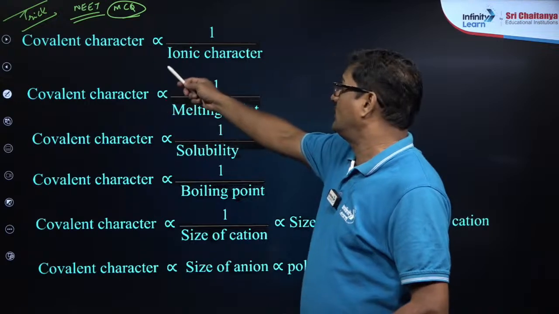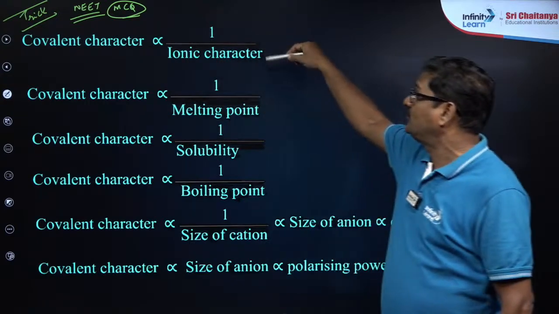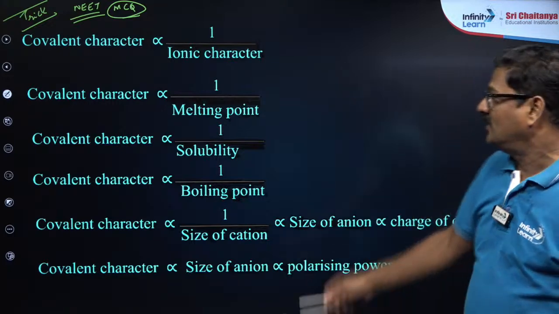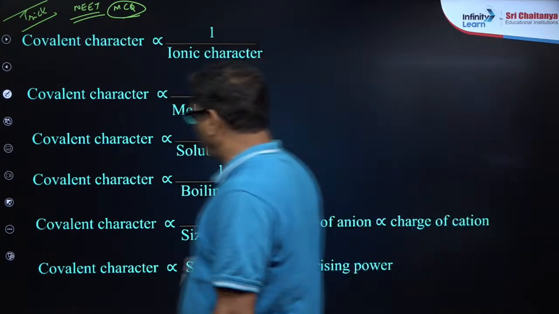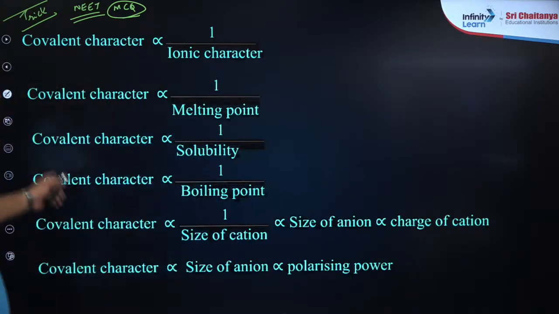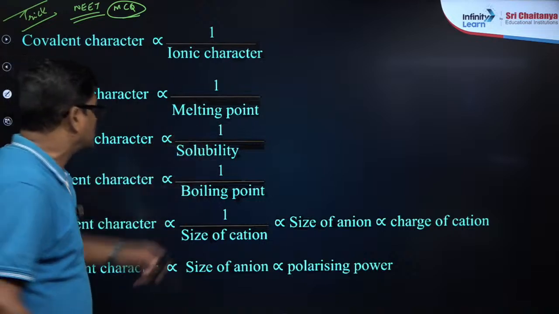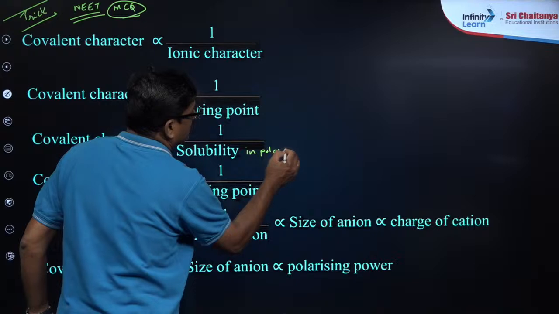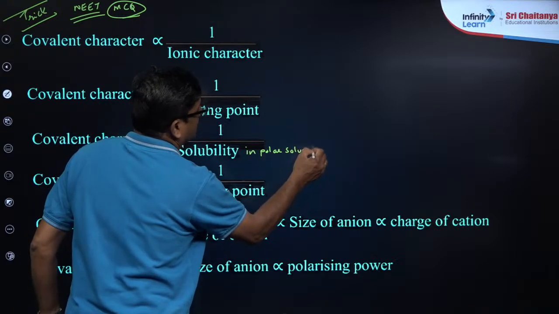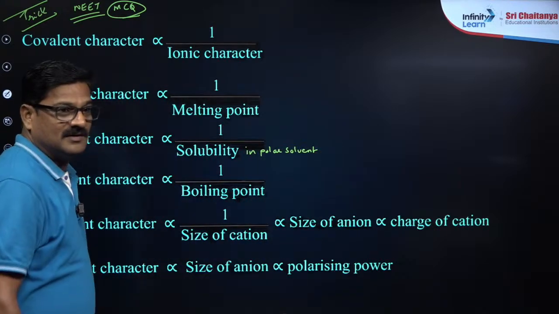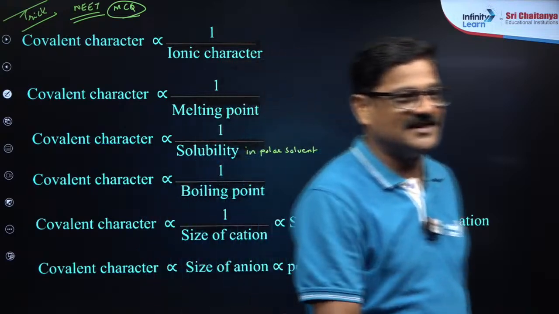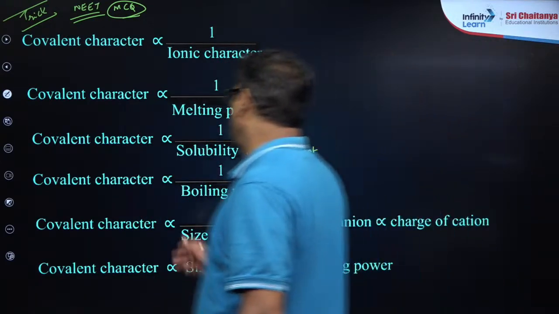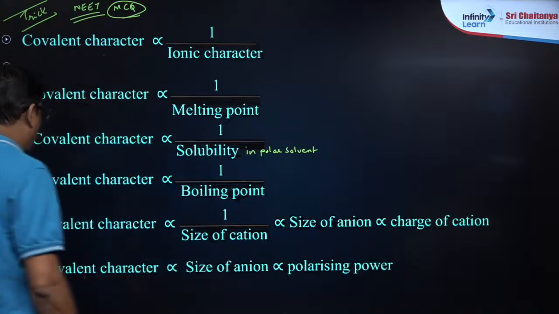Now you can see here covalent character is inversely proportional to ionic character. We know that. Kuldeep Verma, hi. Covalent character is inversely proportional to melting point, and inversely proportional to solubility in polar solvents like water. Covalent character is inversely proportional to boiling point.